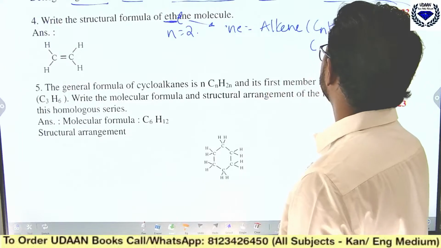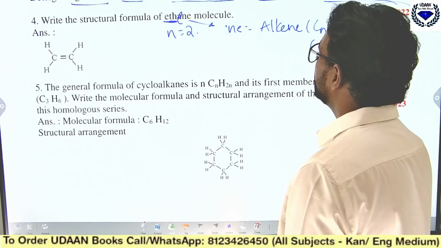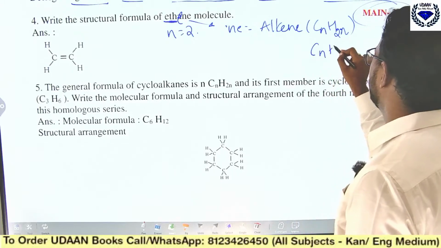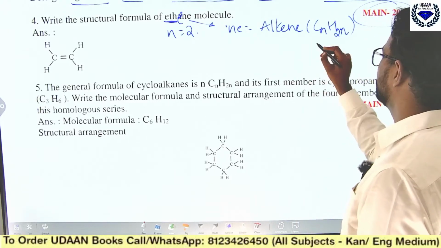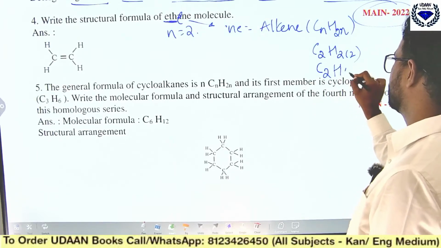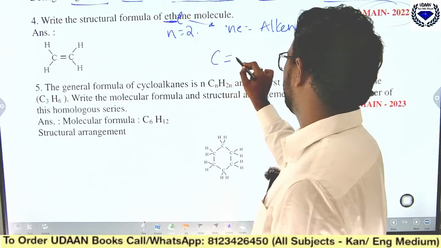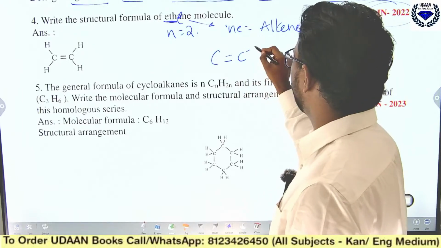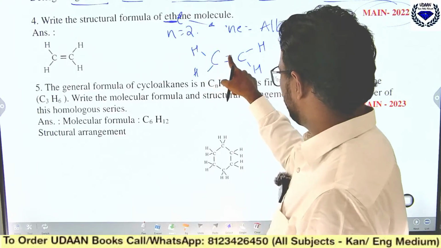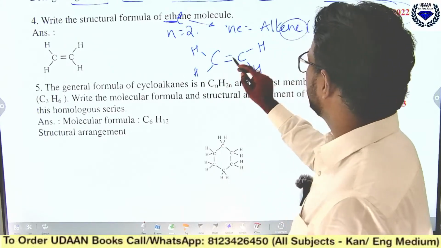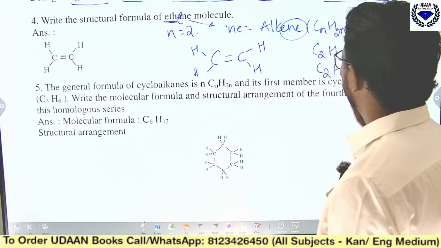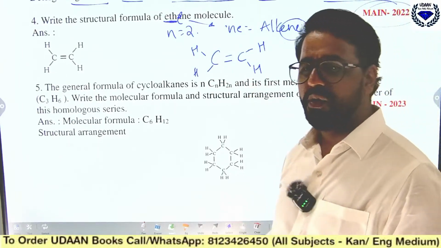So CnH2n, with n as 2, gives C2H4. Now you see, between two carbon atoms there should be a double bond. Here H, here H, here H, here H. Now you see one double bond, which satisfies an alkene, and you have 4 hydrogens. That is the right one. I hope you got this.